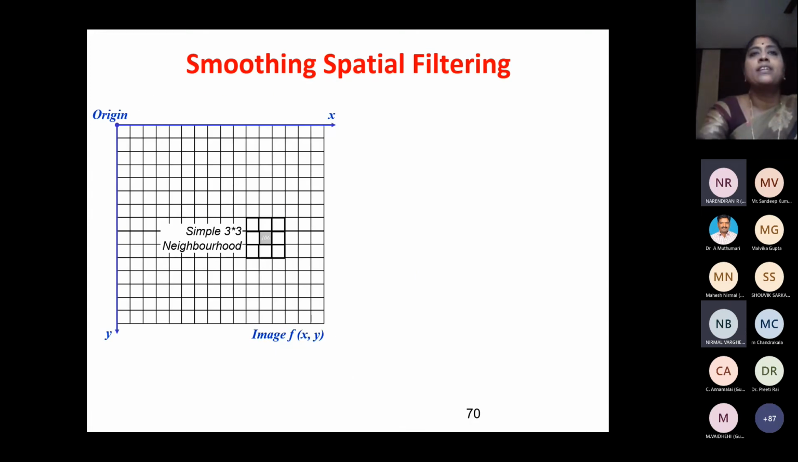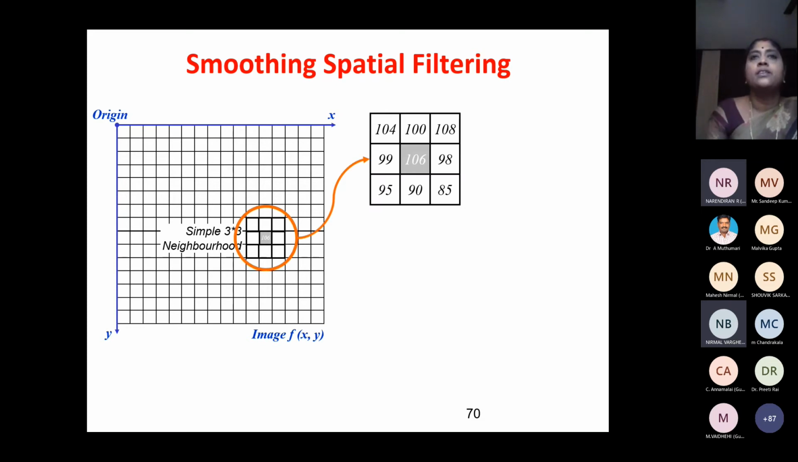So smoothing filters, I told you, work on a neighborhood, right? The pixel value is 106. I'm going to get a 3x3 neighborhood and do some operation. This is the original image. The regions are 104, 100, 108, 99, 106. 106 is the center pixel. These are the neighboring pixel values.